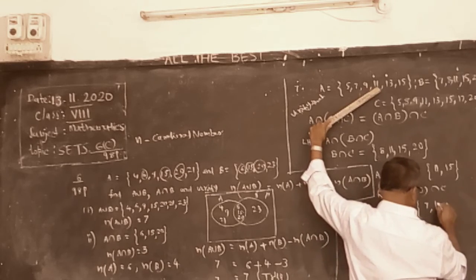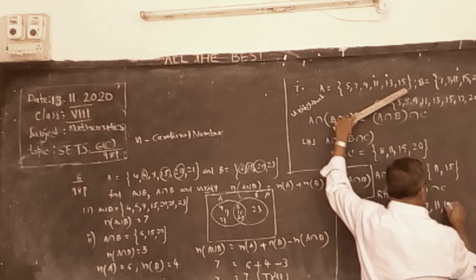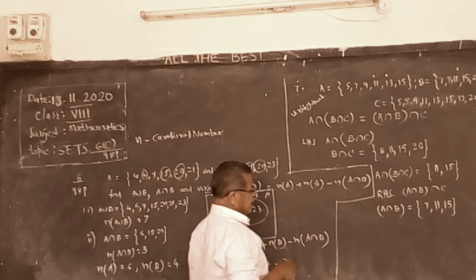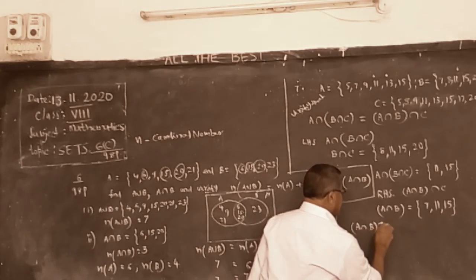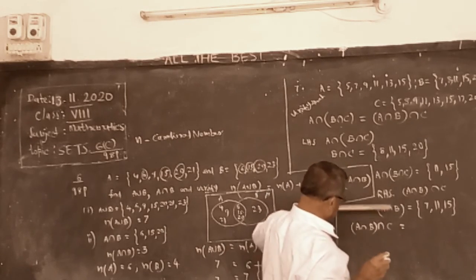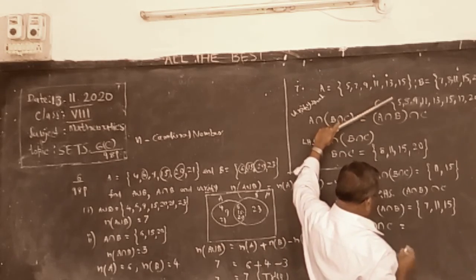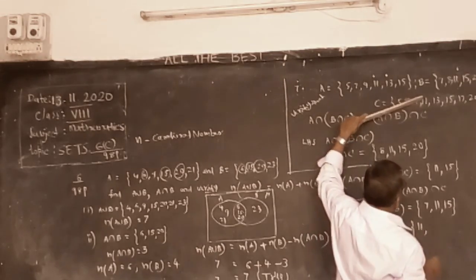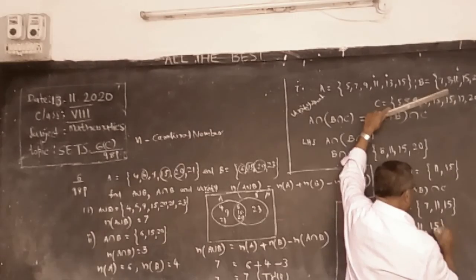Next 13, no. 15, yes. So only 3 elements in A intersection B: 7, 11, 15. And next, intersection C common elements. Is there 7 in C? No, omit. 11 is there. And is there 15? Yes. So 11 and 15 only.